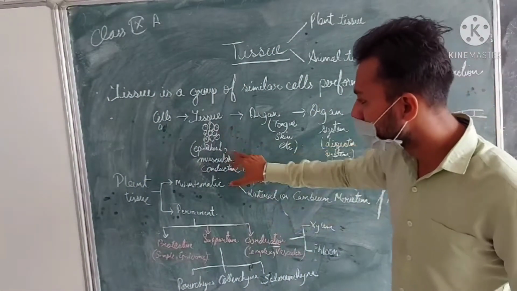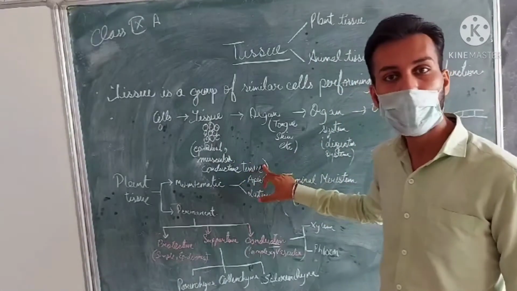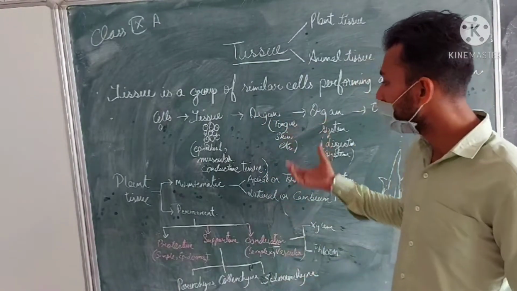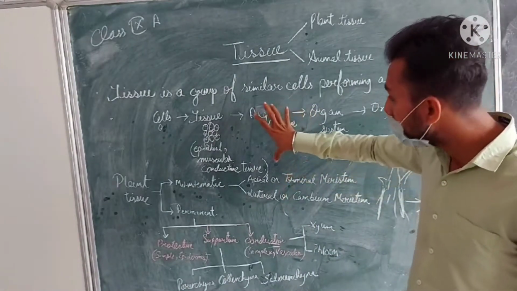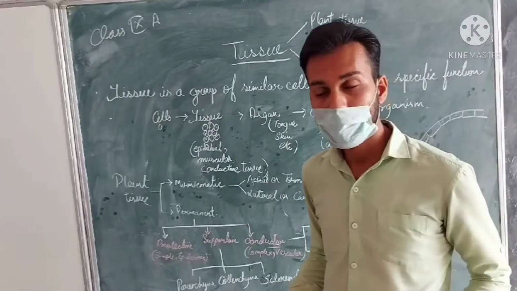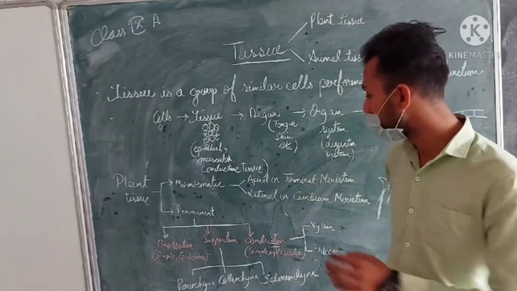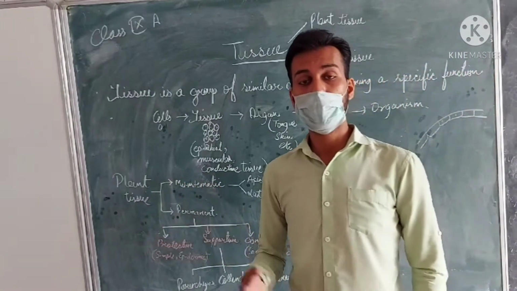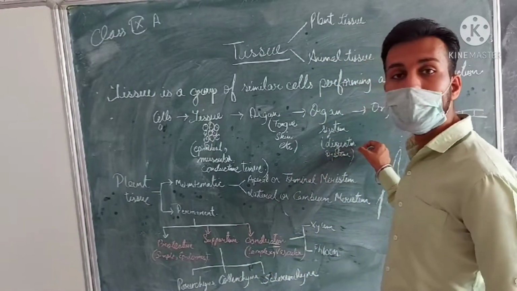Now, examples of tissue are the epithelial tissue, muscular tissue, and conductive tissue, that is the xylem and phloem in the plants. Examples of organ are the tongue, skin, as well as the bark of the tree. These all are organs, and these organs combine to form the organ system, like our digestive tract, which comprises the alimentary canal, stomach, intestine, and all that is called the digestive system. Similarly, in the plant, the shoot system and root system, which conduct the minerals and water in the plant body, are termed as the organ system.